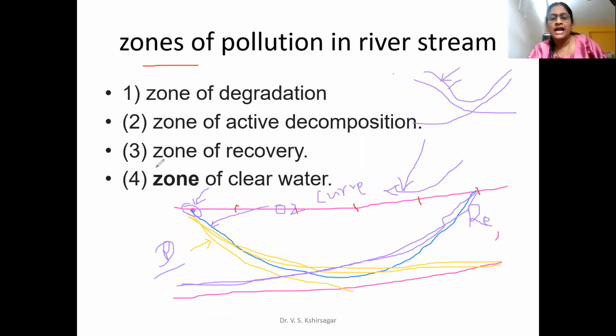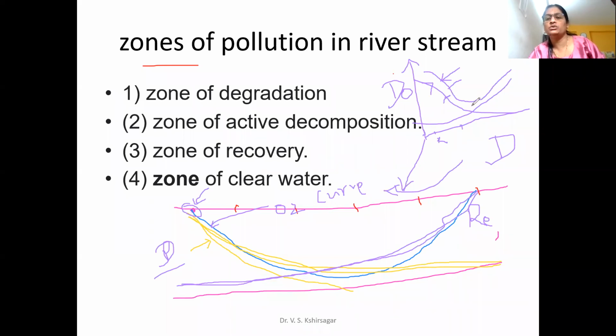At this spot, I can draw the level of dissolved oxygen here like this. To make you understand, this is the x-axis, this is the y-axis, and this is the distance, and this is the dissolved oxygen level in milligram per liter. If I take it at 1 kilometer, then the level may be 7 ppm. Then I go to the next kilometer, it may go down and show 5 ppm.